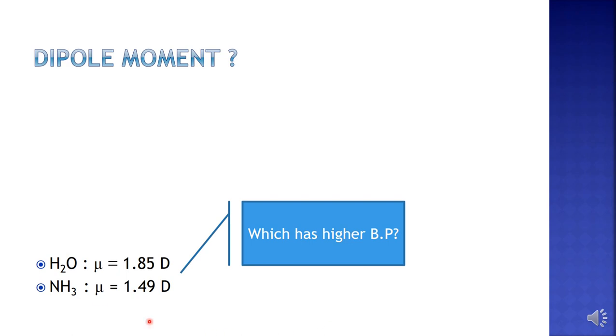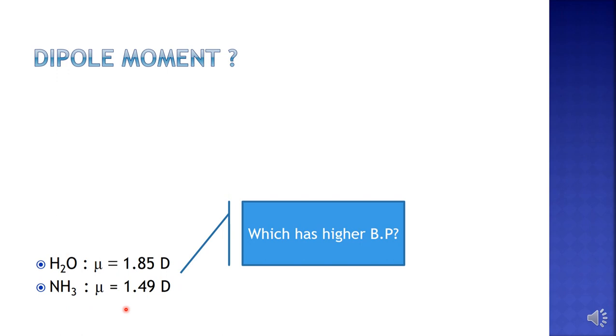We have two molecules here, water and ammonia. The question is, which of these has a higher boiling point? Does water have a higher boiling point, or is it ammonia which has a higher boiling point? The dipole moment values are given. For water, the dipole moment is 1.85 D. For ammonia, it is 1.49 D. So which of these molecules has a higher boiling point?